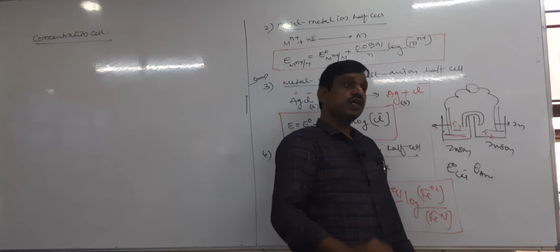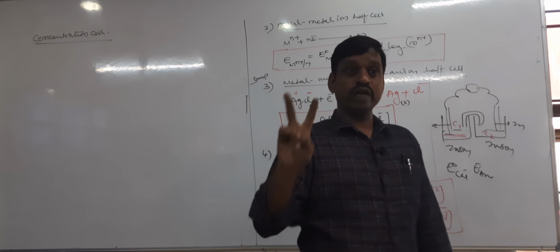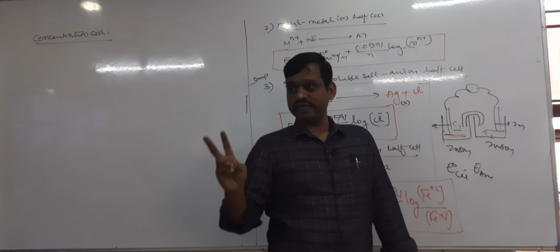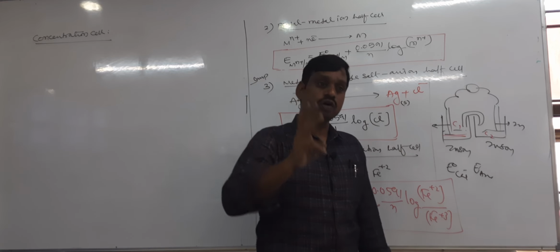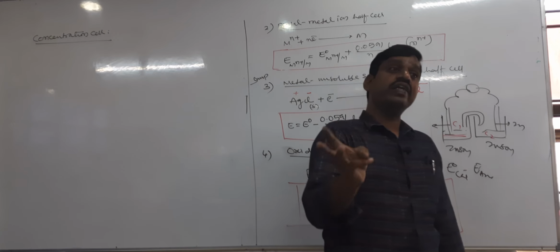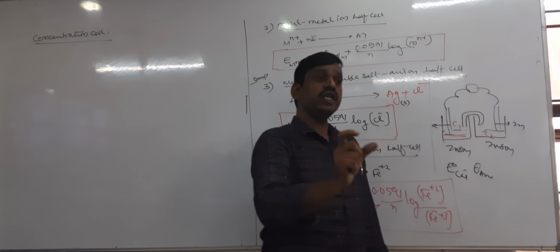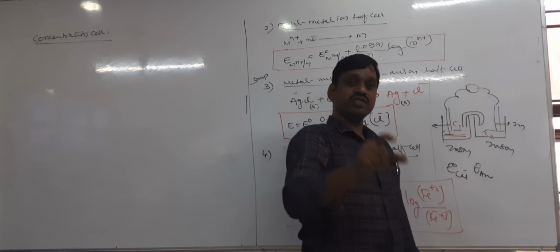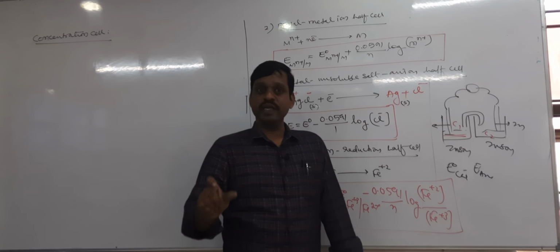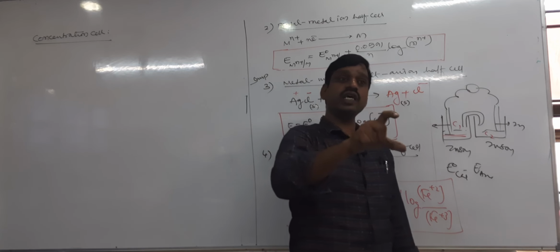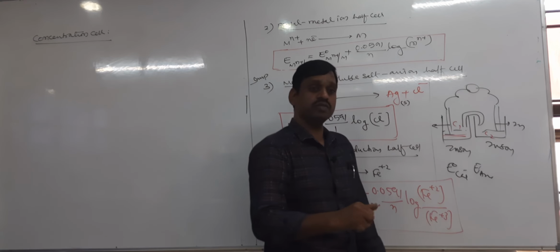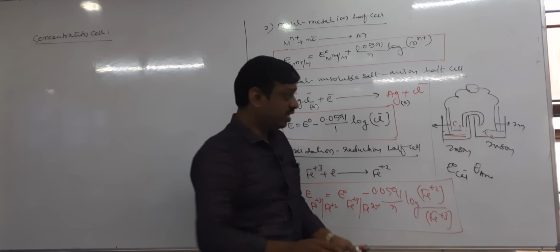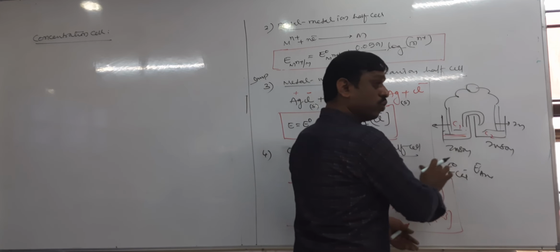Next, concentration cells are further classified into two types. One, electrode gas concentration cell. Second, electrolytic concentration cell. What is the meaning of electrode gas concentration cell? The name itself has the meaning: electrode gas means the electrode is a gas. Where does the electrode gas come in? In our syllabus we have only SHE, that is hydrogen. Therefore, in electrode gas we take two SHEs.